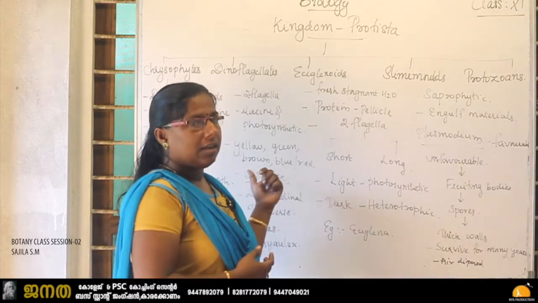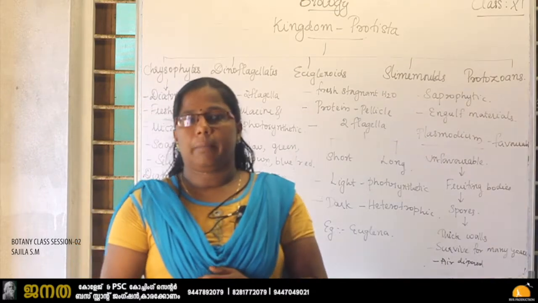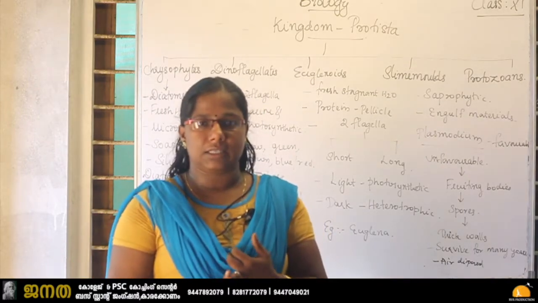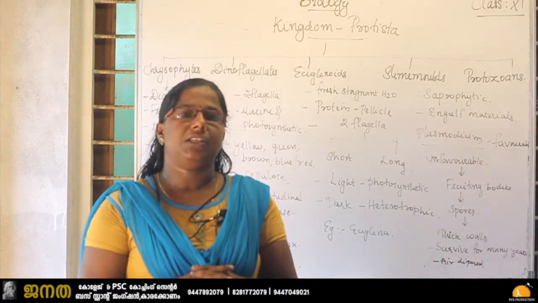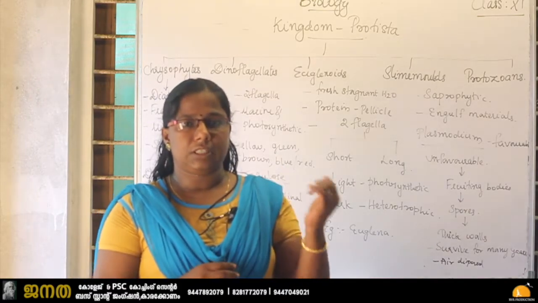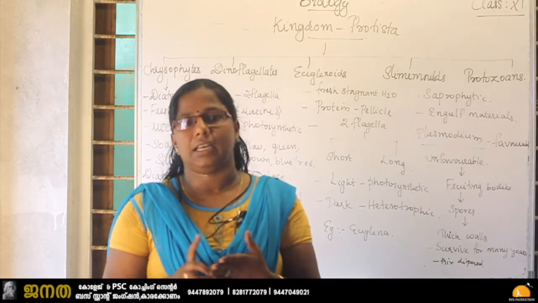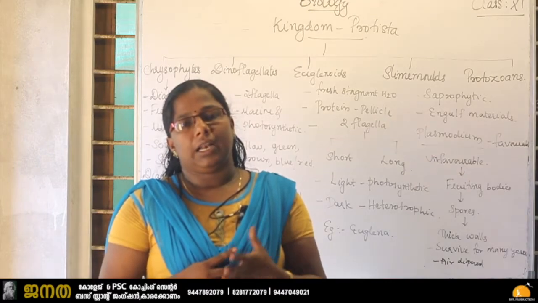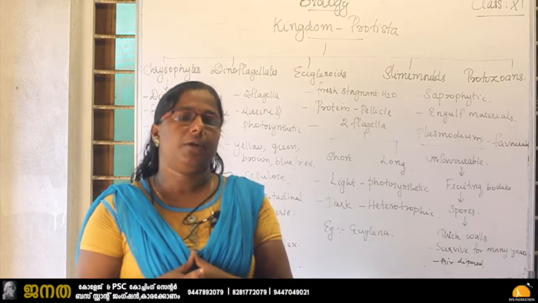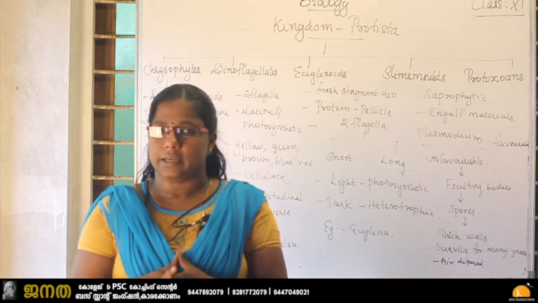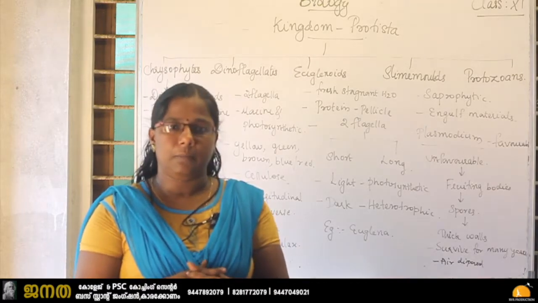In the last class we studied about the classification of organisms by Aristotle, then Linnaeus and finally Whittaker. In his 5 kingdom classification we studied the first kingdom, that is Monera, then Protista, fungi, plantae and animalia. In the last class we discussed all the characteristics of kingdom Monera, that is the bacterial kingdom. Today we shall see the second kingdom, that is the kingdom Protista.